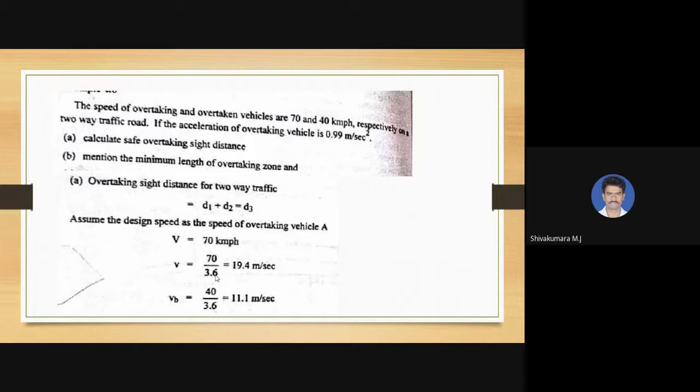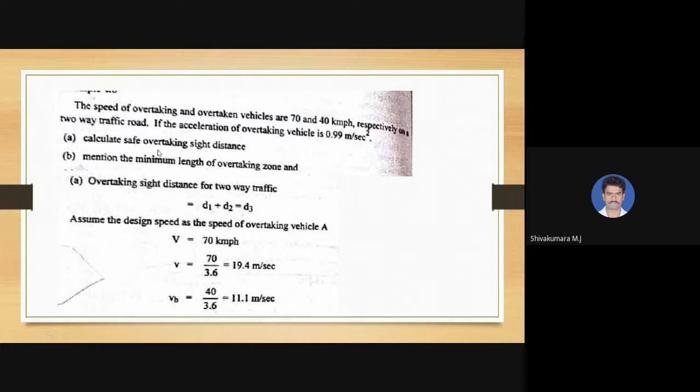One numerical example for you. The speeds of overtaking and overtaken vehicles are 70 kmph and 40 kmph respectively on a two-way traffic road. If the acceleration of the overtaking vehicle is 0.99 meter per second square, calculate a safe OSD and mention the minimum length of overtaking zone.